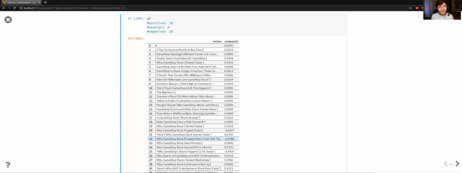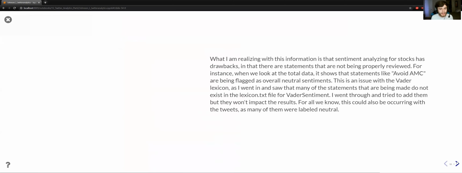And I think this is just an issue with the way VADER sentiment reads things like investment news. And so "Why GameStop stock continues to run up" is a positive sentiment, but VADER sentiment just isn't catching these ideas. I tried to add more things in to make it feel more proper, but it just wasn't working out that way.